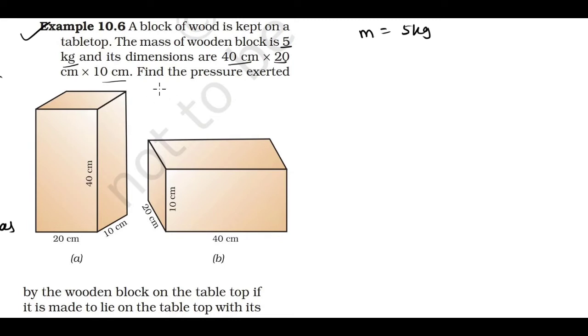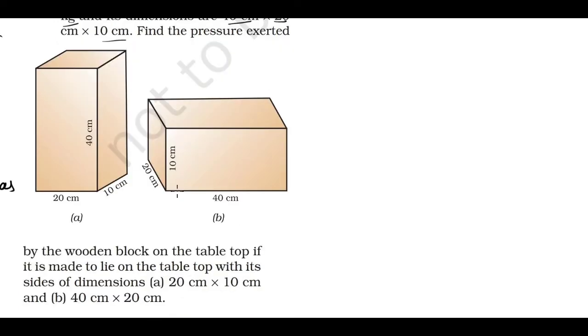The question is: find the pressure exerted by the wooden block on the tabletop if it is made to lie on the tabletop with its sides of dimensions, first, part A, 20 cm into 10 cm. If I keep the wooden block like this, this surface will be in contact with the tabletop, so the weight of the wooden block will act on this smaller area.